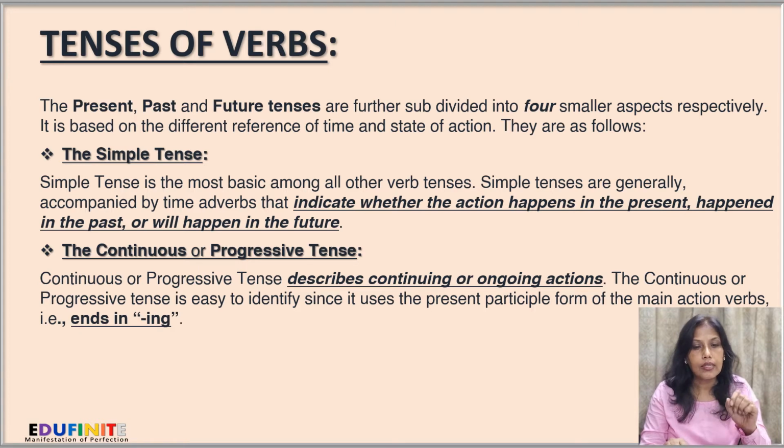Now, continuous or progressive tenses. Continuous or progressive tenses describe continuing or ongoing actions. The continuous or progressive tense is easy to identify since it uses the present participle form of the main action verbs, that is, it ends in ing.